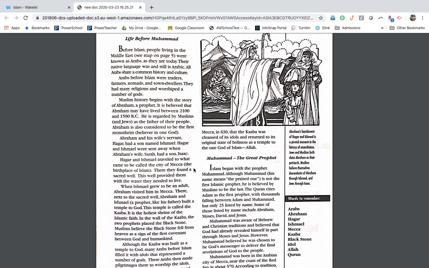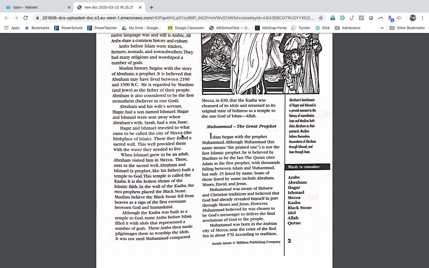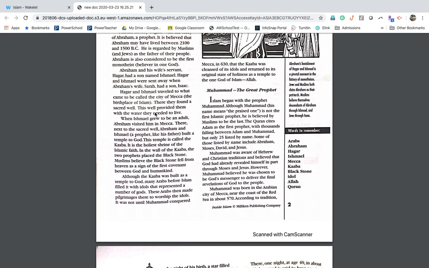And I believe we talked about this yesterday, the fact that Christians are not necessarily on the same page as Muslims, since we do believe so many different things about God and heaven and hell and how to get to heaven. Now you'll see the city of Mecca being mentioned, which is what we talked about yesterday, the birthplace of Islam. You're going to notice what Ishmael and Abraham built, which is something we talked about yesterday as well. You're going to see how the people of Mecca treated the Kaaba, what Abraham and Ishmael built.